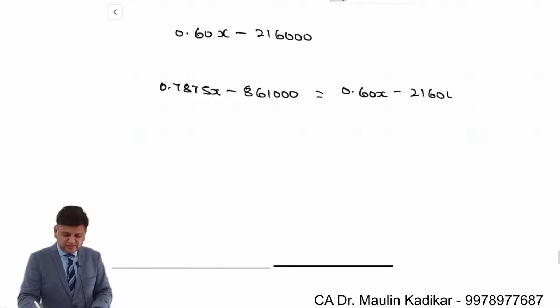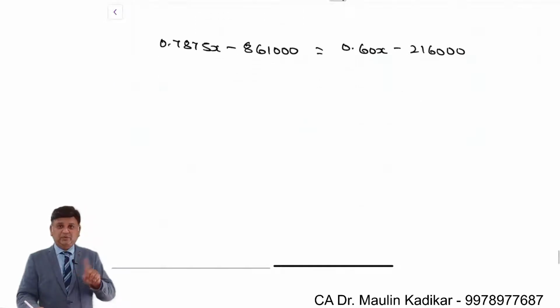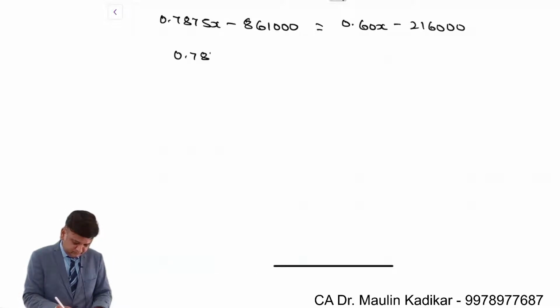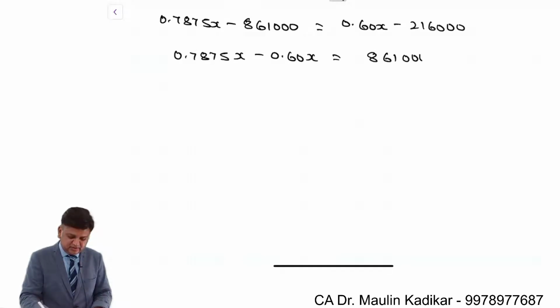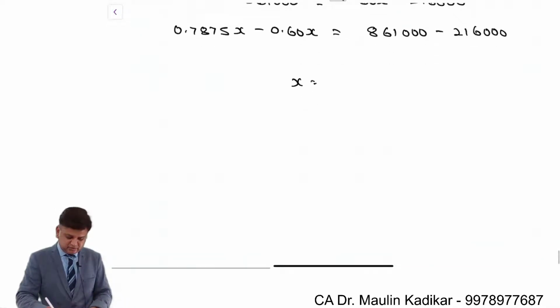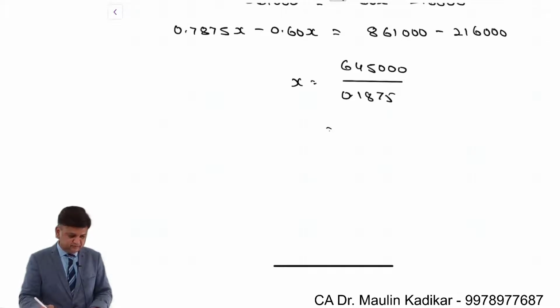minus 2,16,000. So 0.6x is transferred, and it is equal to 8,61,000 positive minus 2,16,000. So it is 6,45,000 divided by 0.1875, sorry.